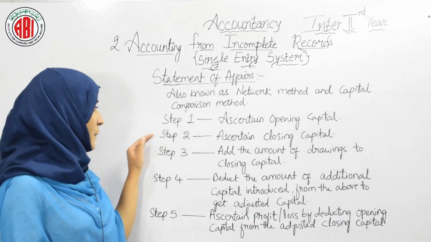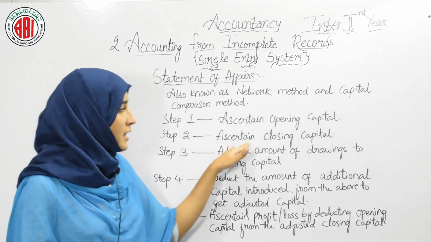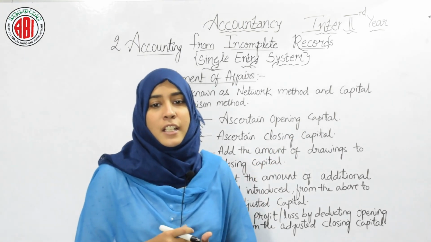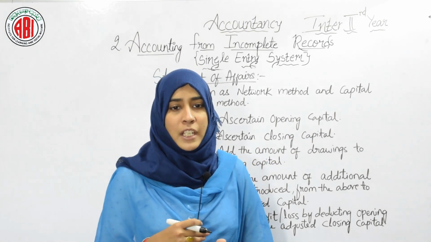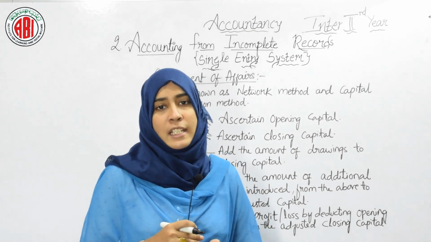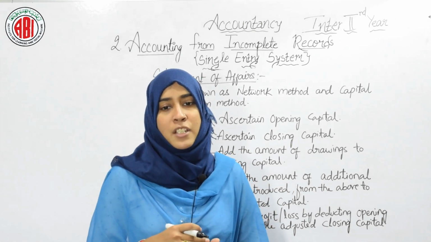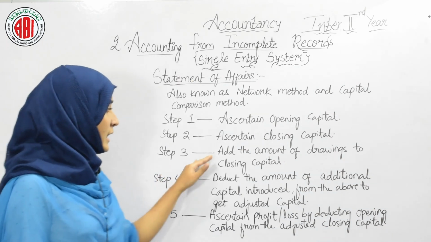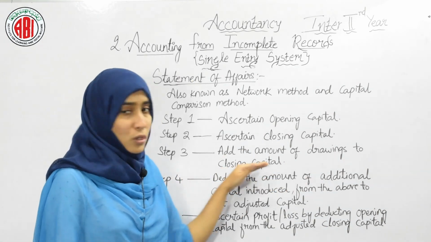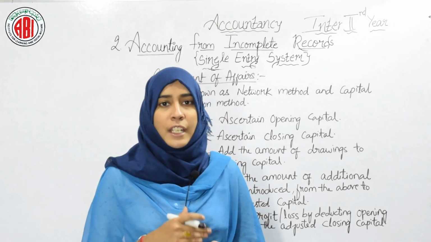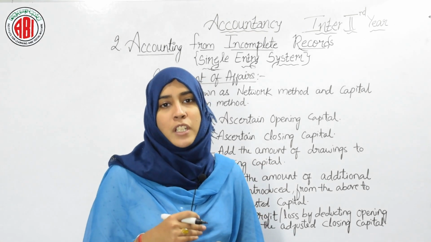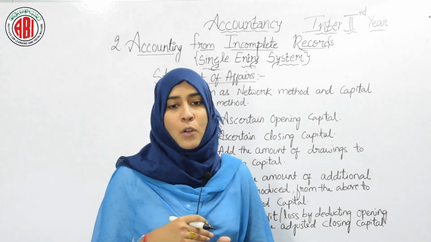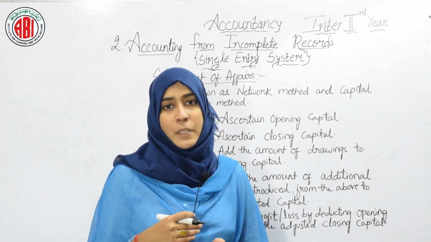Our next step, step 2, is to ascertain closing capital, that is the capital at the end of the year. You need to prepare the closing statement of affairs, that is balance sheet, to find out closing capital. Step 3 is to add the amount of drawings to closing capital. Here you add any amount withdrawn by the proprietor; drawing means any amount taken from the business for personal use.